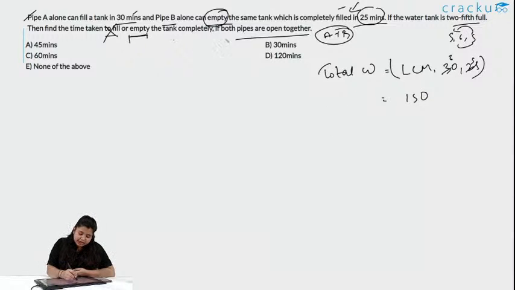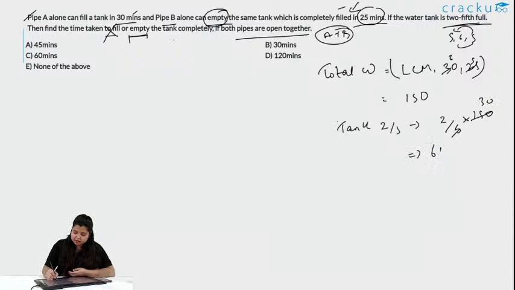What is the tank filled? It is 2/5. So, tank capacity for this question is 2/5. So, it is 2/5 of 150, okay. Then it is 60 units. So, the work to be done is only 60 unit.